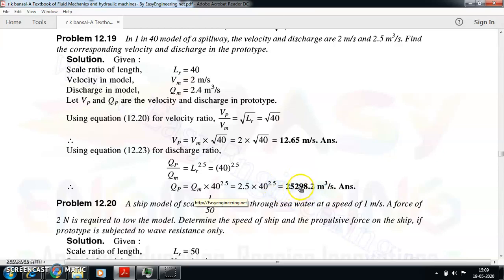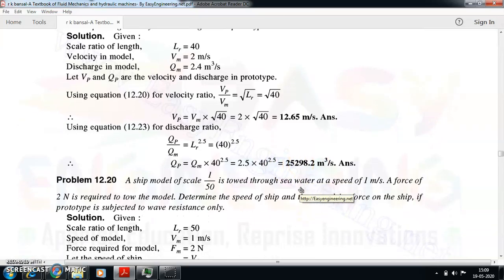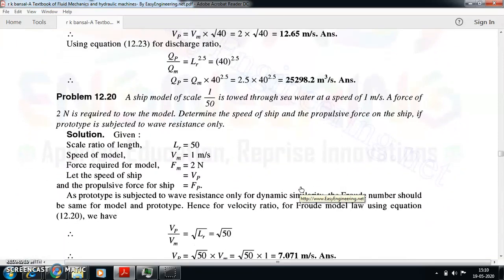So this is how we need to solve questions on the Froude law. It's very important. You need to figure out which law you need to use, and the application of those laws has to be kept in mind.